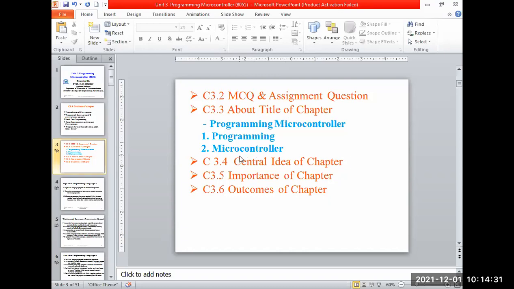Done. Second word, what is written? Microcontroller. So what is the meaning of microcontroller? It is in the title of the subject also. If you segregate these two words, why is the name given micro?